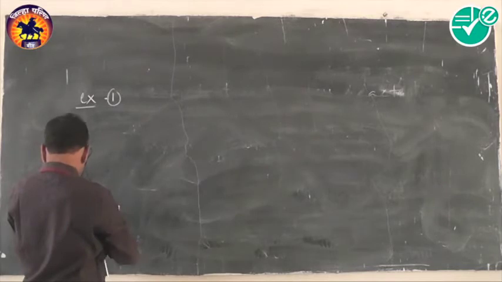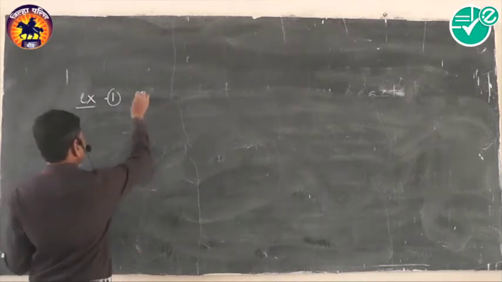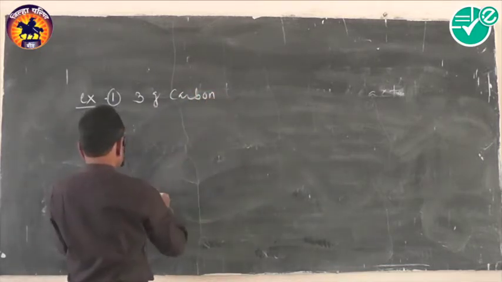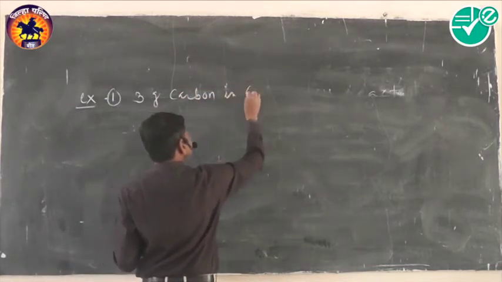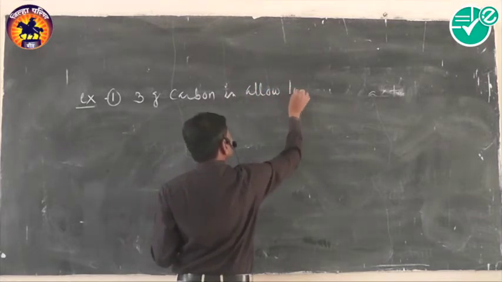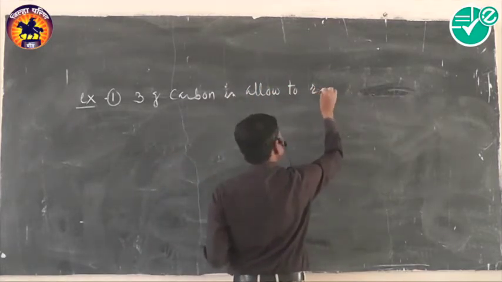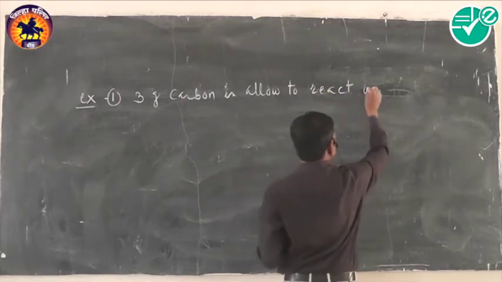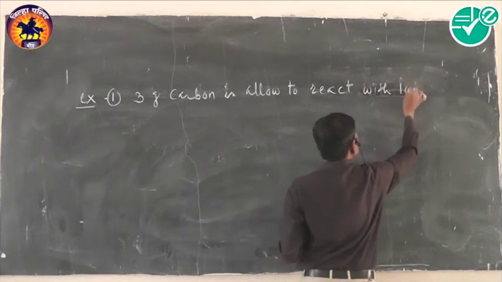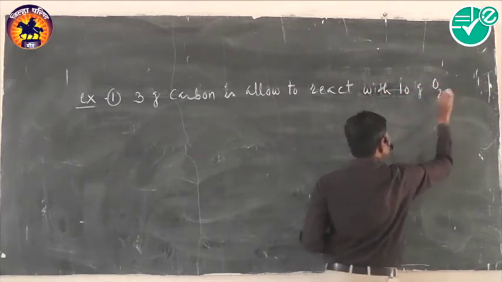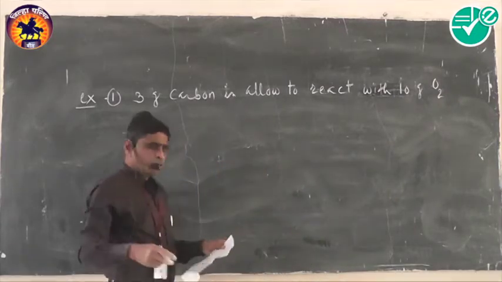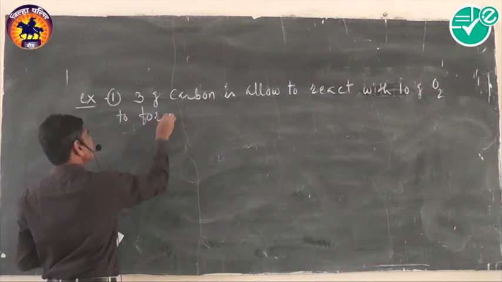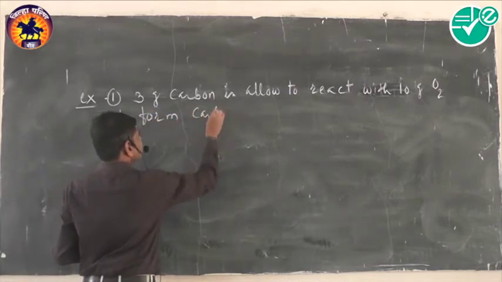Here 3 gram of carbon is allowed to react with 10 gram oxygen to form carbon dioxide.